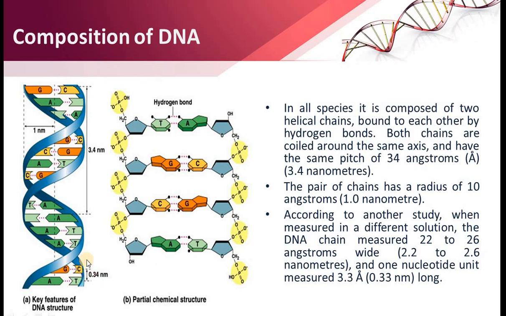So the distance between two nucleotides in DNA is about 0.33 or 0.34 nanometer, and the complete pitch is 3.4 nanometer in length. So it clearly means that one complete pitch will take about 10 nucleotides.